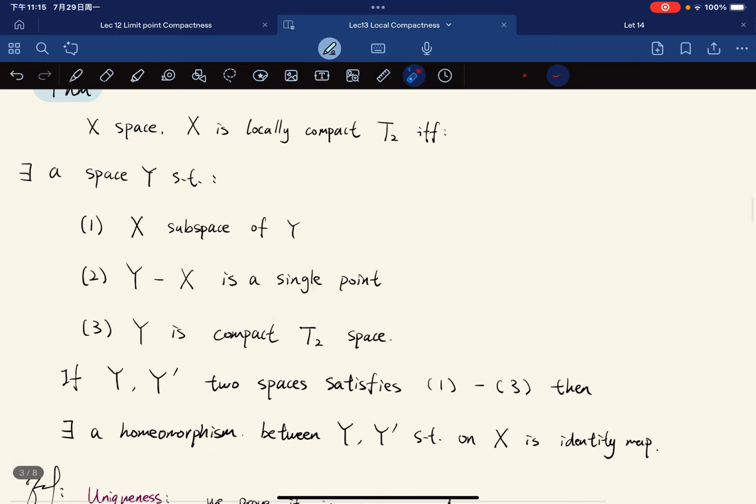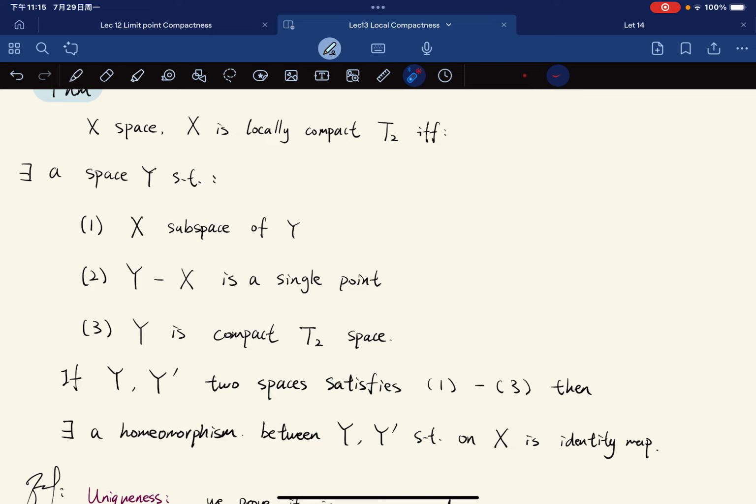Furthermore, if Y and Y prime are two spaces satisfying 1 to 3, then there's a homeomorphism between Y and Y prime such that on X it is the identity map.